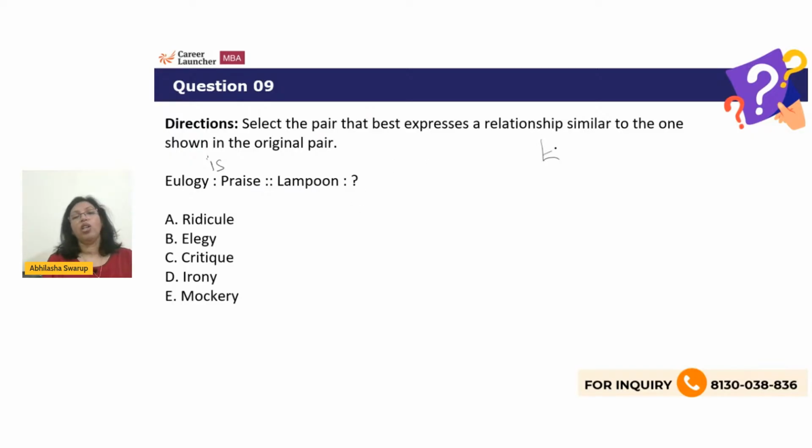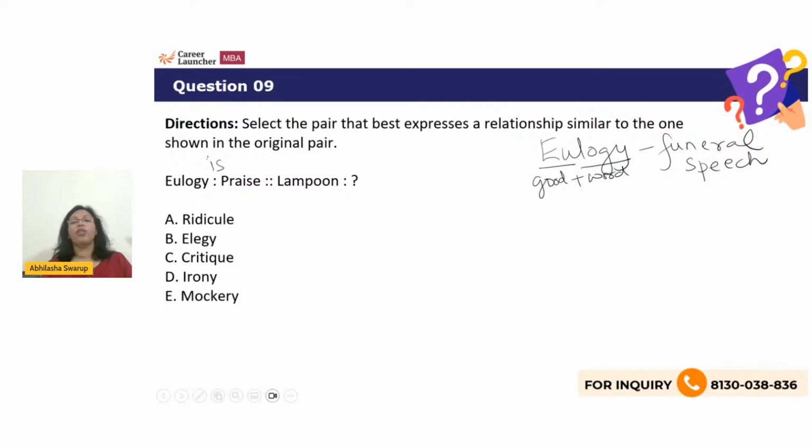You understand? Eulogy is a funeral speech, a speech that you give at somebody's funeral. So of course it has to be good. EU, the root, means good, and logy means word or study. So this is good words spoken for someone on their death.